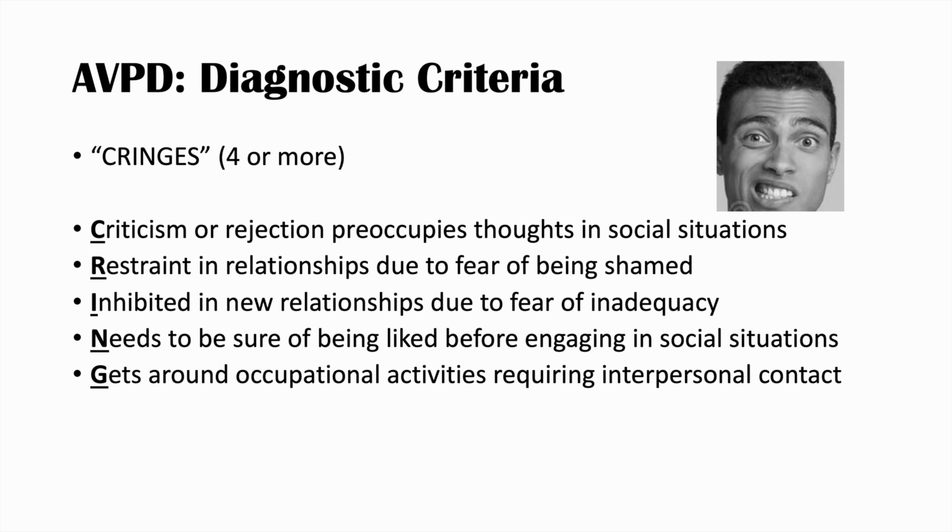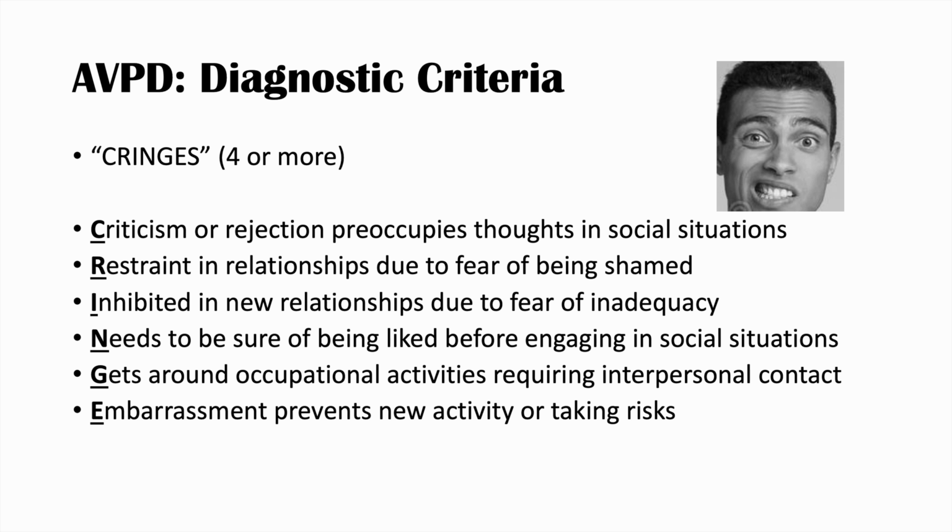G is that the patient gets around occupational activities requiring interpersonal contact. And E stands for embarrassment, prevents new activity or taking risks. And S stands for self-viewed as unappealing or inferior.